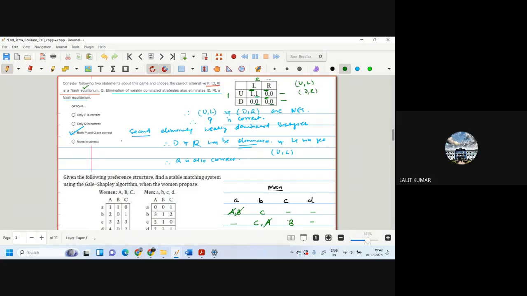This is true. Elimination of weakly dominated strategies also eliminates DR and Nash equilibrium. So elimination of weakly dominated. So we had seen that D was a weakly dominated strategy for 1. So we eliminate this.